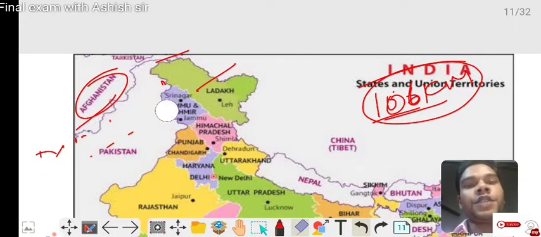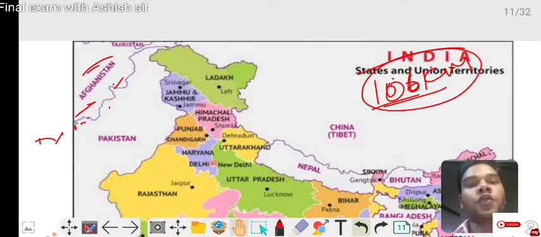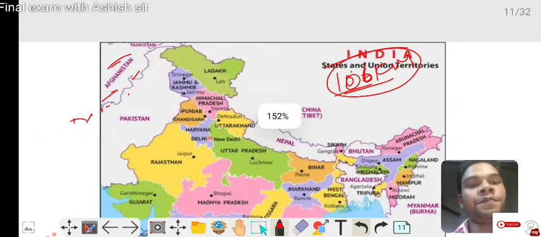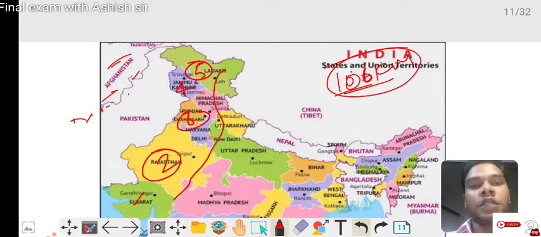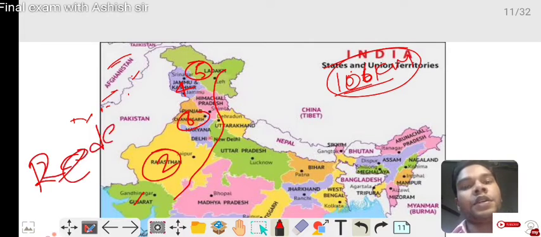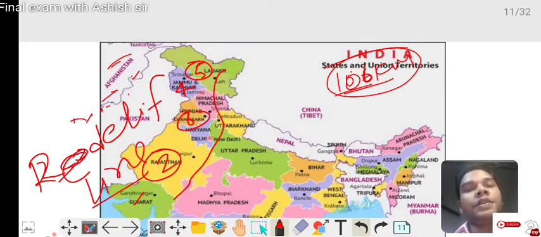Now you check Pakistan and India. How many states are connected to the border of Pakistan? Now see: first Gujarat, second Rajasthan, third Punjab, fourth Jammu and Kashmir, fifth Ladakh. You see, 5 states are connected to the border of Pakistan. Now the line is the Radcliffe Line. The Radcliffe Line is between Pakistan and India.